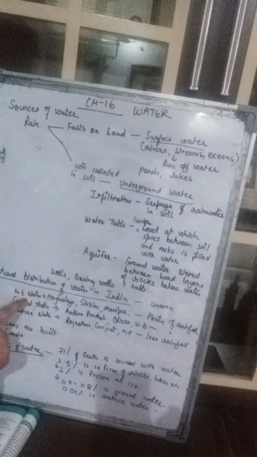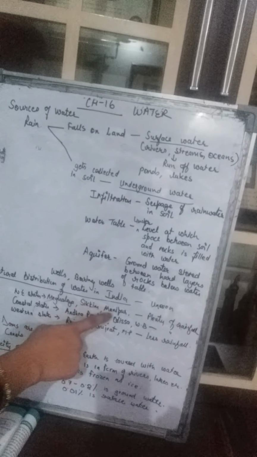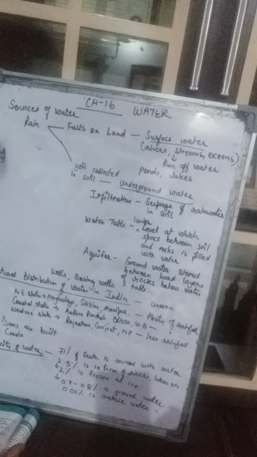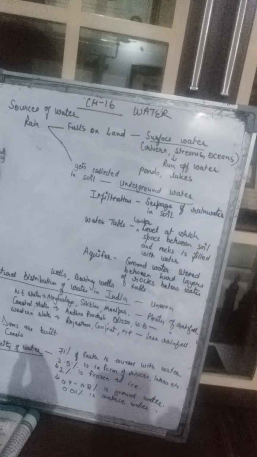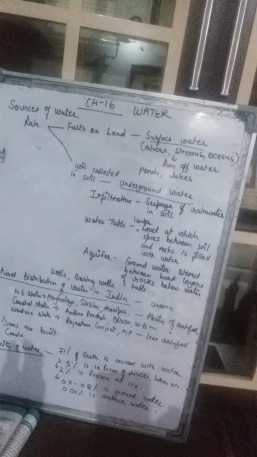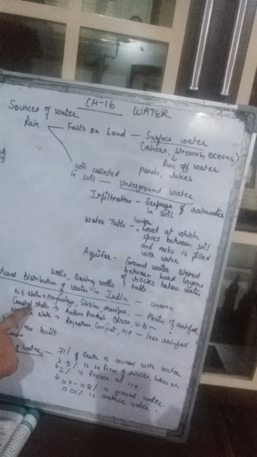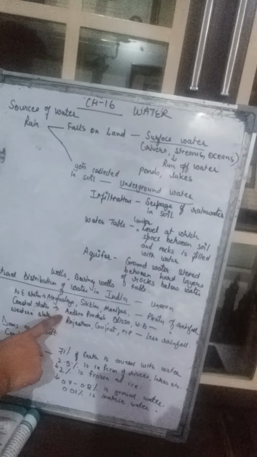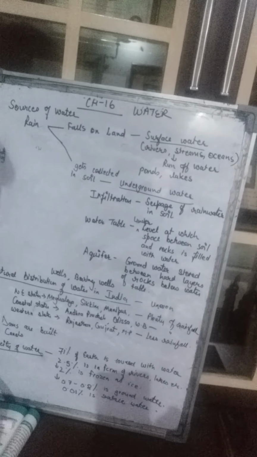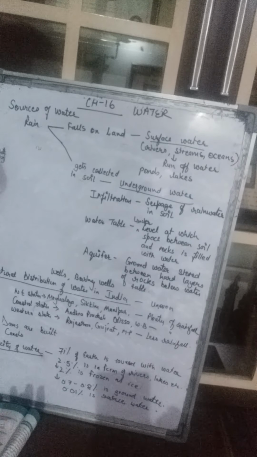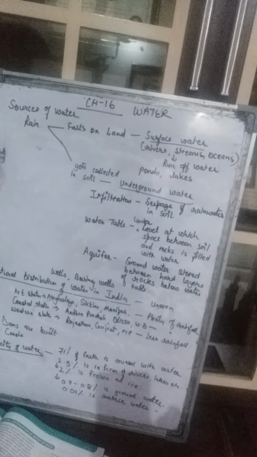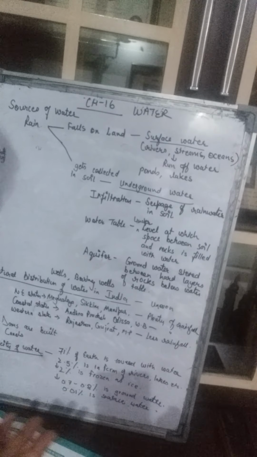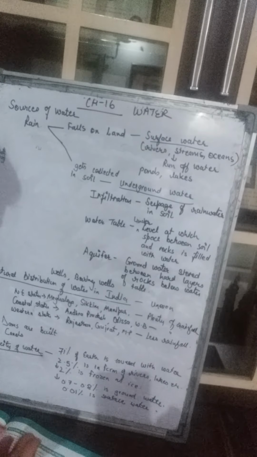So northeastern states like Meghalaya, Sikkim, Manipur, etc. have plenty of rainfall. Why? Because of the mountain areas over there, and they are located in such geographical condition that the mountains help in the rainfall. Whereas the coastal states like Andhra Pradesh, Odisha, West Bengal, which are near the sea, also get plenty of rainfall. Sometimes they get so much rainfall that it causes floods also, and the cyclones also come there because of the sea near them.